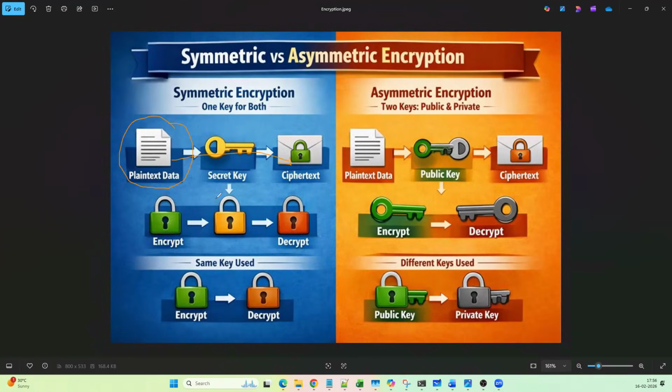It will be entered on our UPI applications like Paytm, Google Pay or PhonePe, and then verified with the bank server. If both match, the transaction will happen. So this is called symmetric encryption.